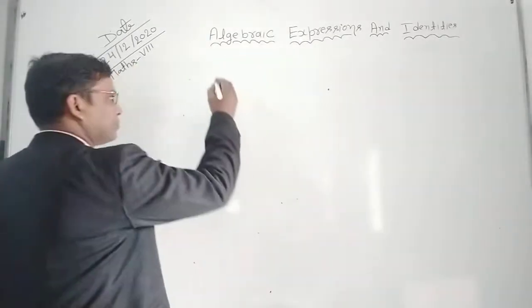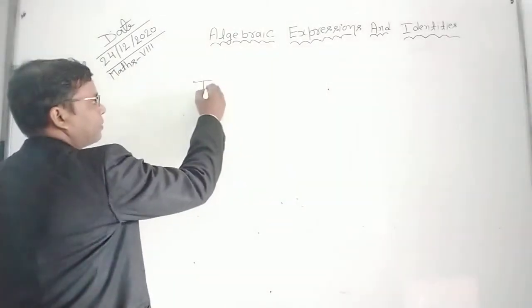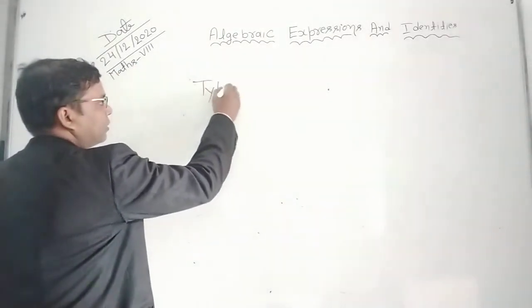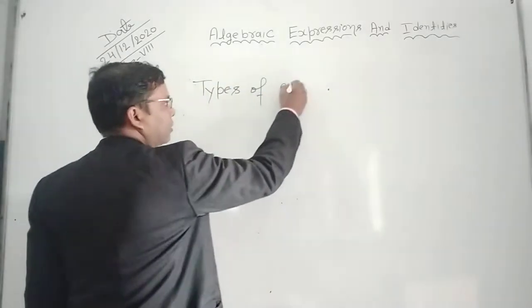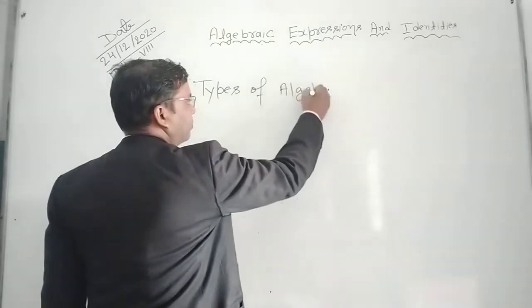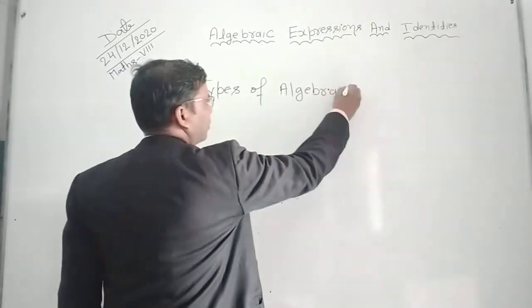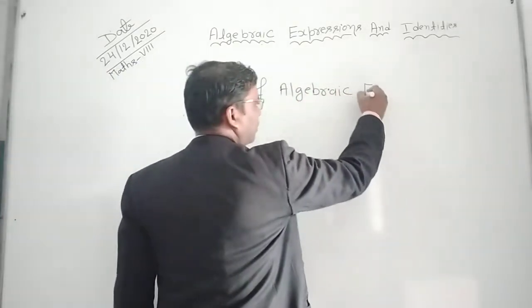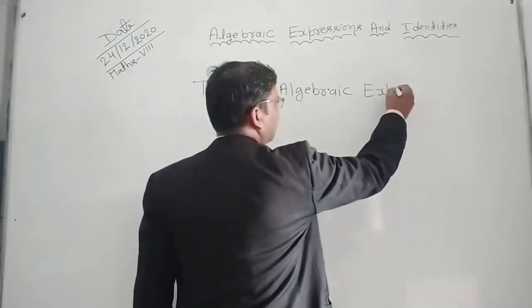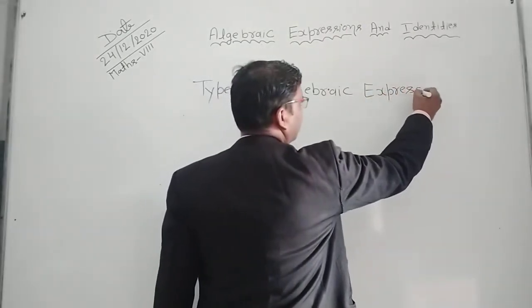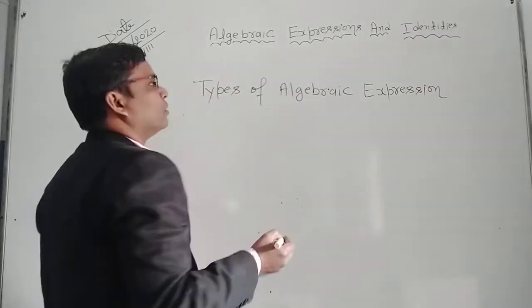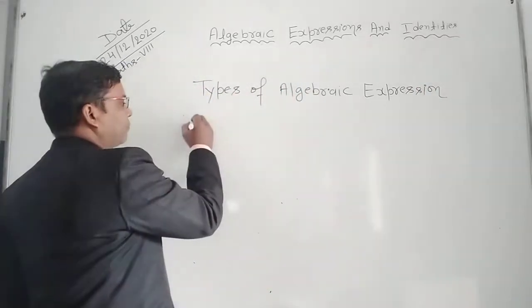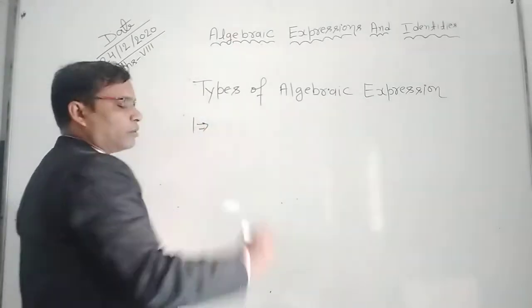So types of algebraic expression. First type is monomial.